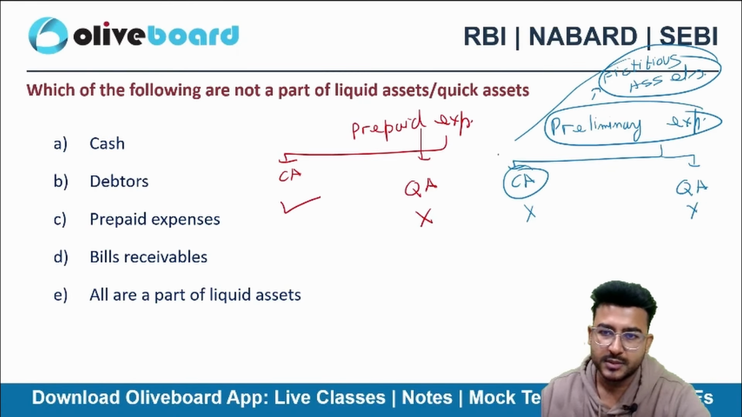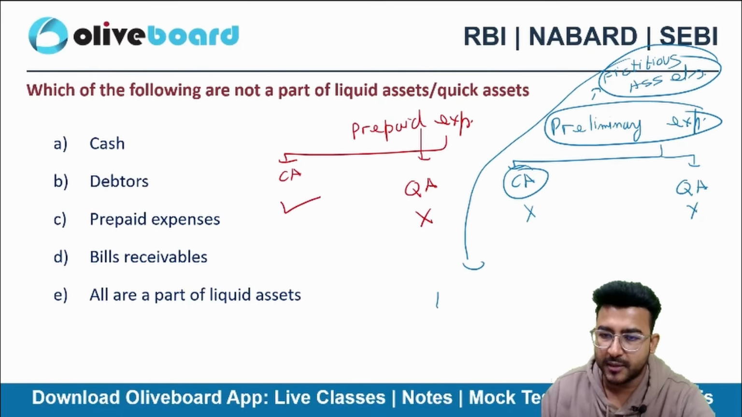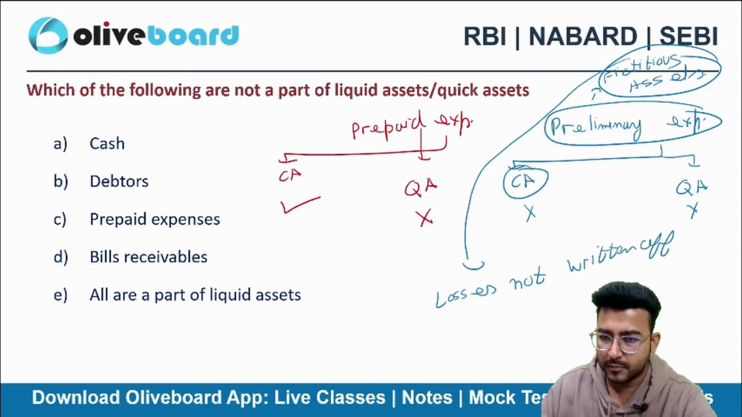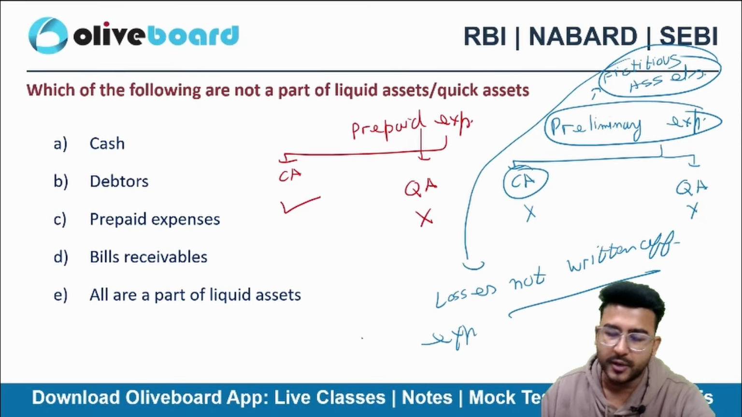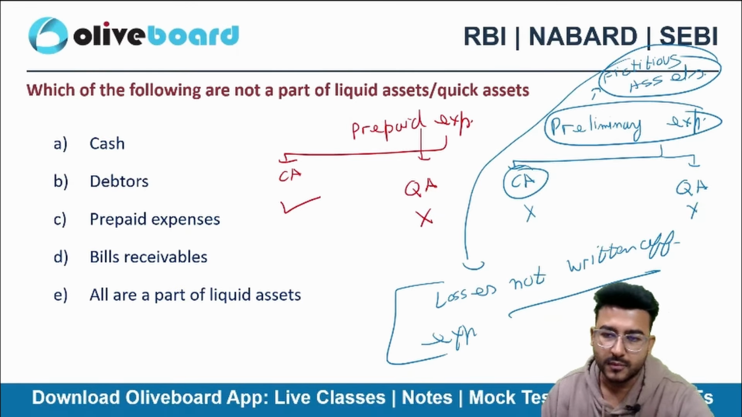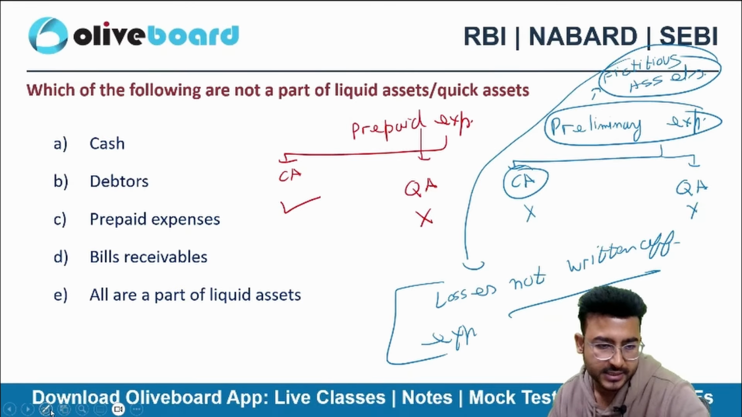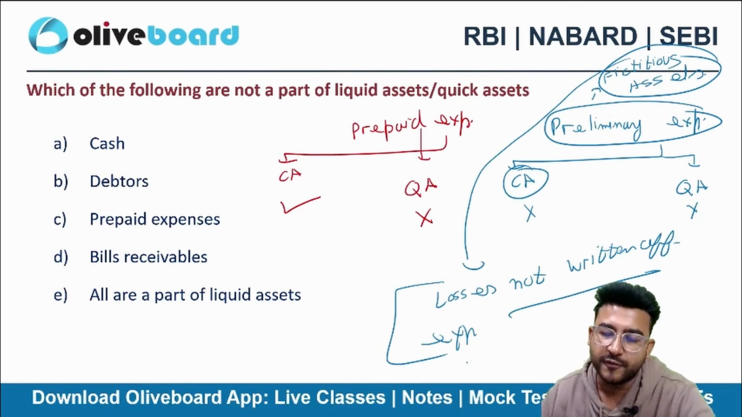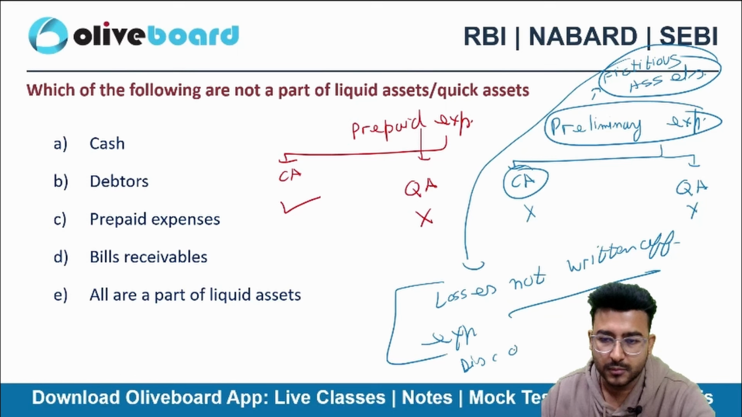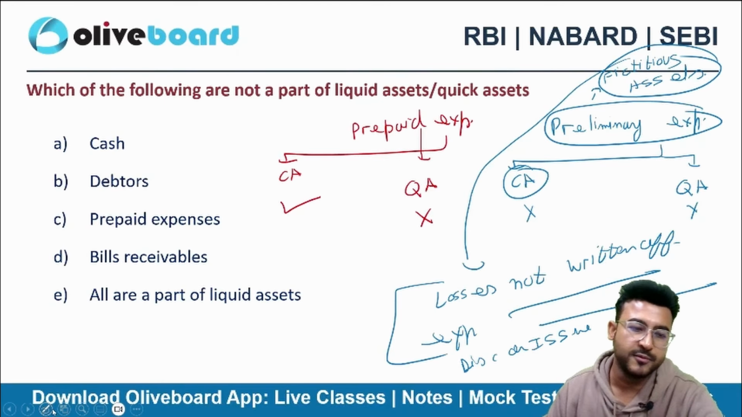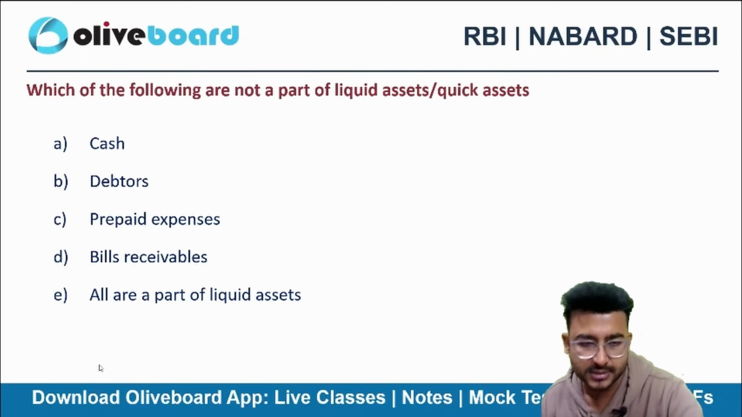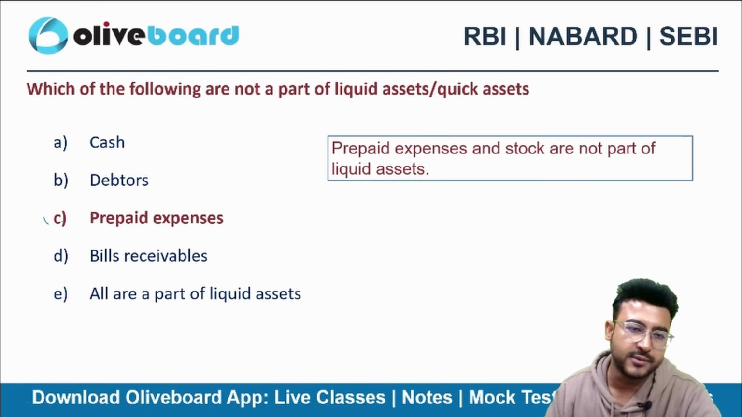Fictitious assets. Some more examples of fictitious assets can be losses not written off, expenses not written off. These are also fictitious assets. Discount on issue of shares, debentures not written off. These are some of the examples of fake assets, fictitious assets. Acha, here the correct answer will be prepaid expenses.